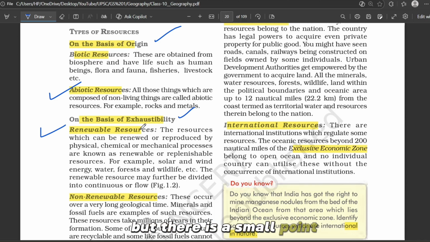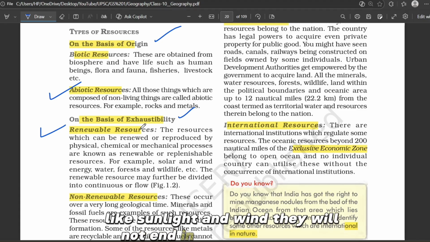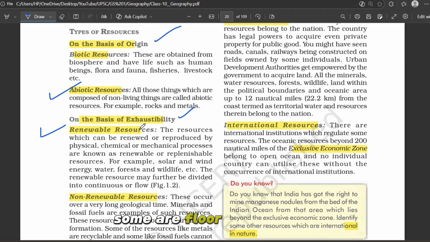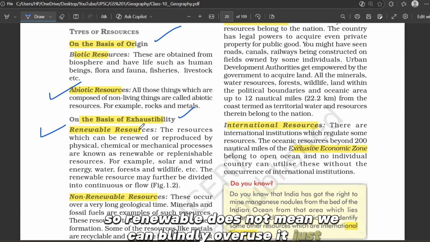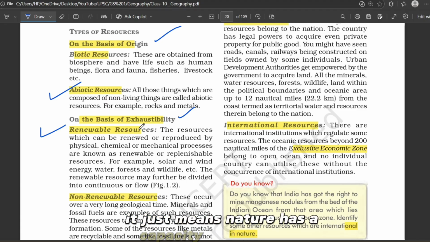But there is a small point. Some renewable resources are continuous, like sunlight and wind. They will not end in the human time scale. Some are flow resources, like river water. They keep moving and we can keep using. Still, if we overuse forests or wildlife, they can get depleted. So renewable does not mean we can blindly overuse. It just means nature has a capacity to regenerate.